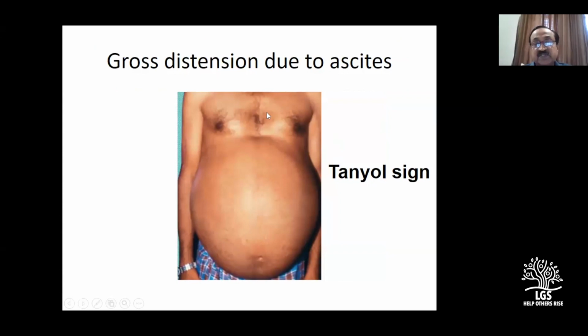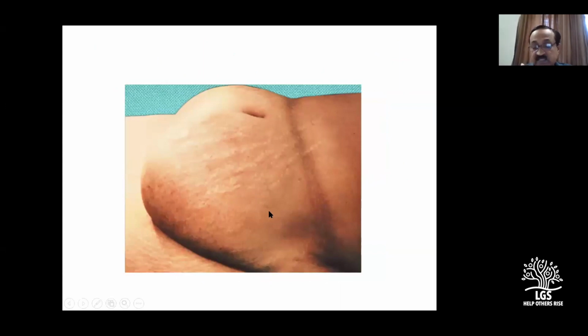If there is ascites, last time we did how to differentiate tense ascites from an ovarian tumor. In the ovarian tumor, this distance is more. But look at this now, from the epigastrium to the umbilicus, this is more; that's called the Tanyol sign. Yeah, that's a distended abdomen.